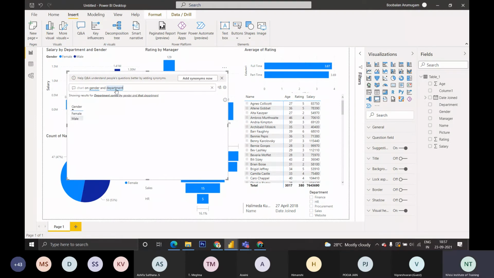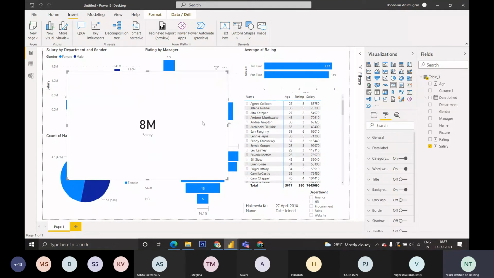It will be showing a chart on gender and department based on salary. So it is showing a card. If you want to switch the card over to visuals, you can directly switch over. For switching the question into a visual card, you can click this. Okay, it will be showing. Then you can click the visuals to represent it.